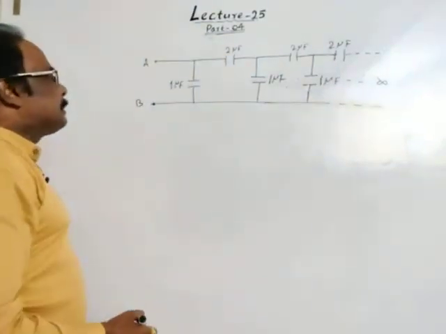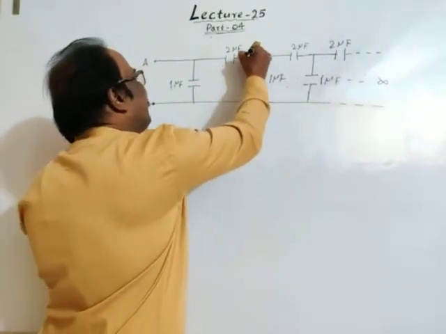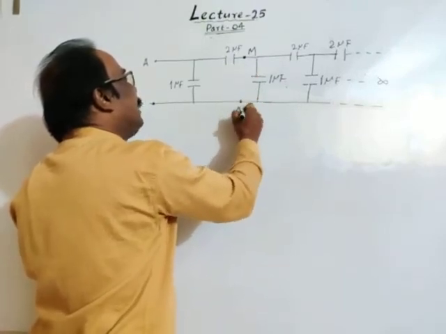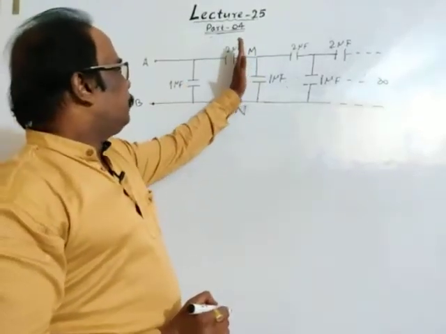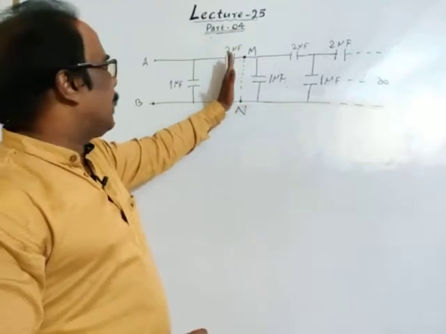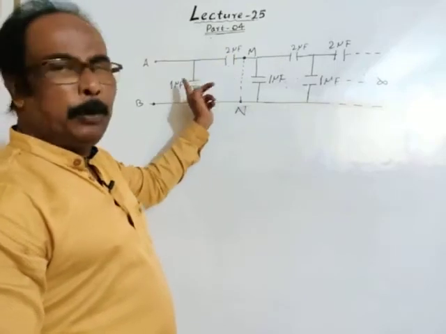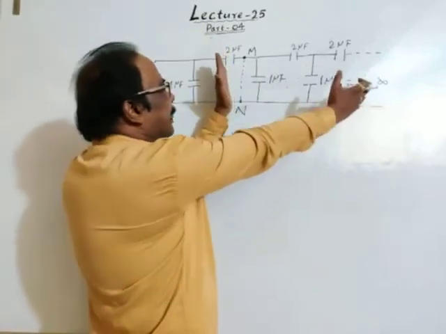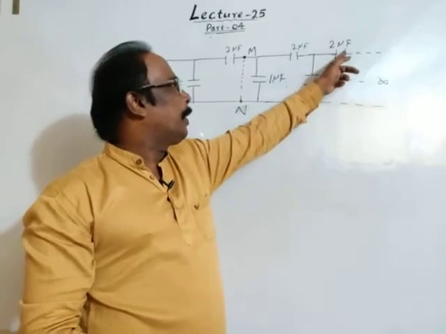Think of a point M and a point N. Towards the left of M and N there are only two capacitors, 1 microfarad and 2 microfarad, and towards the right there are infinite numbers of capacitors: 1 microfarad, 2 microfarad, 1 microfarad, 2 microfarad.